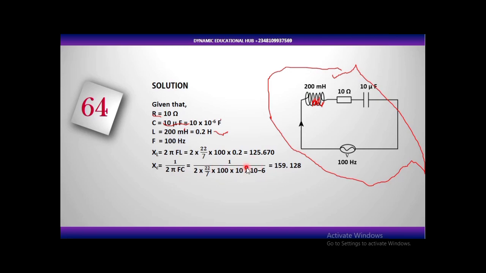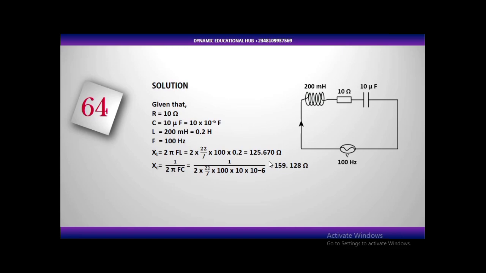1/2 pi, this is our F, 100, and this is our C, 10 times 10 raised to the power minus 6. Now if you solve that, you get 159.198 ohms. So after you have solved the value of the capacitive reactance, which is 159.198 ohms, the next thing is to find the impedance.